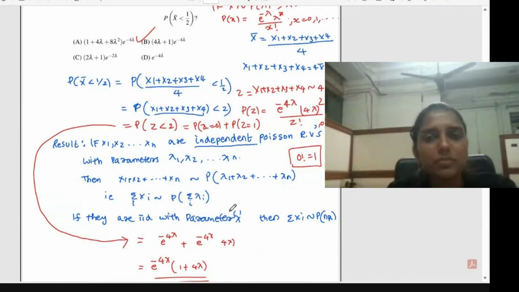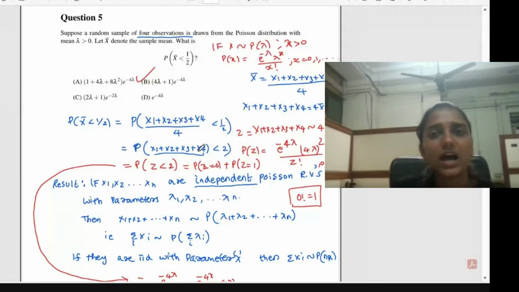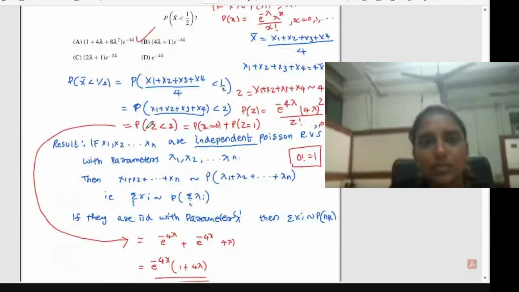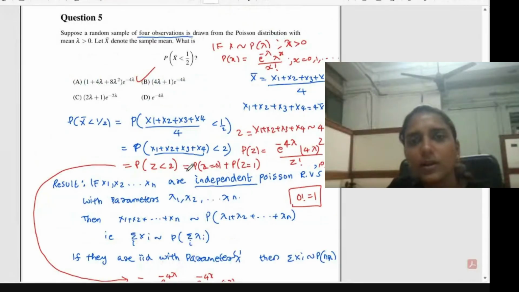These are actually basic applications, but once you solve a question in this form, whenever you see another question, you can easily get the idea that this result should apply here. In this way, you have to convert it into the sum, then find the distribution of the sum based on the independence property, and then evaluate the probability. This is the only idea. I hope this is also clear to you all.